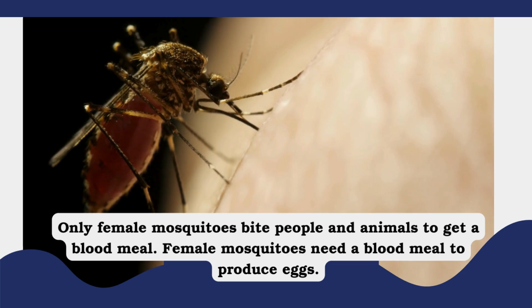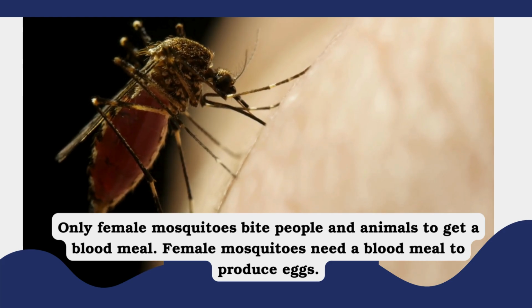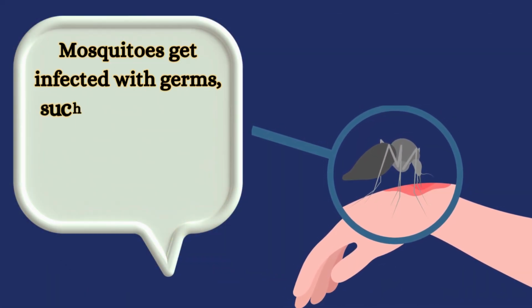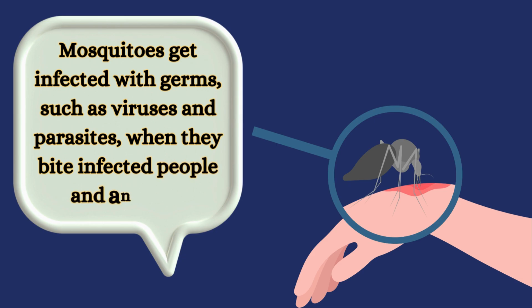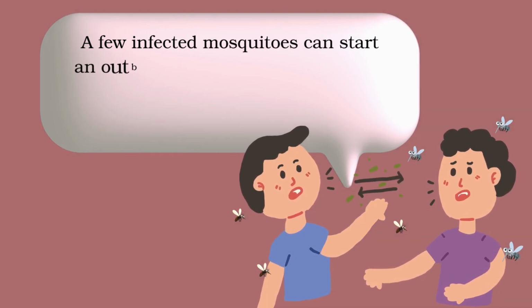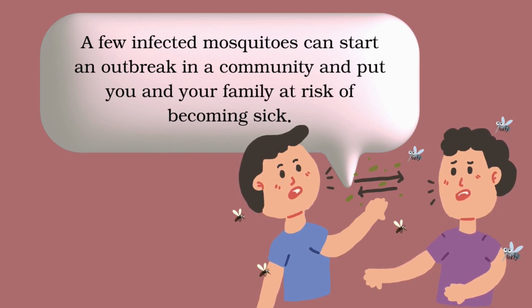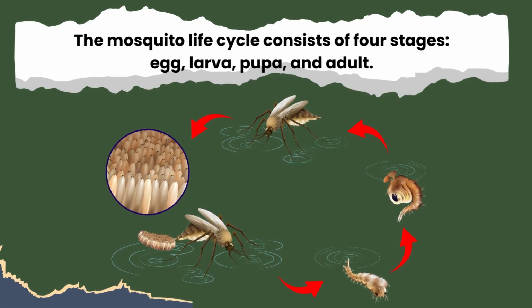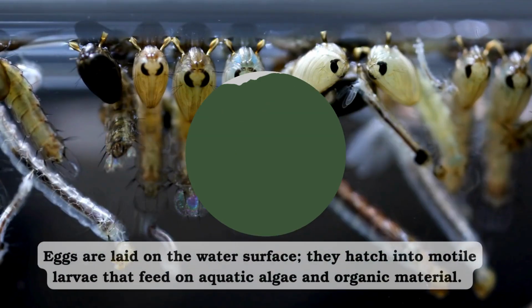Only female mosquitoes bite people and animals to get a blood meal. Female mosquitoes need a blood meal to produce eggs. Mosquitoes get infected with germs such as viruses and parasites when they bite infected people and animals. A few infected mosquitoes can start an outbreak in a community and put you and your family at risk of becoming sick. The mosquito life cycle consists of 4 stages: egg, larva, pupa, and adult.